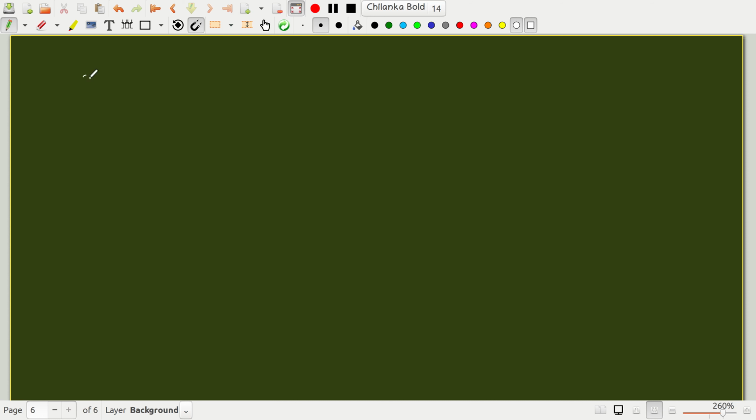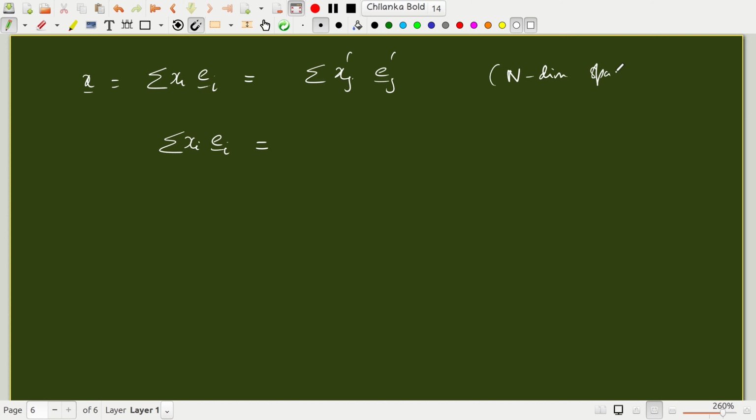So x in the old basis is x_i e_i, and in the new basis is x_j prime e_j prime. So x_i e_i is nothing but, I'm forgetting the limits, i equal to 1 to n, j equal to 1 to n. It's an n-dimensional space, so I will avoid writing this repeatedly to save time. This is nothing but summation x_j prime times e_j prime.